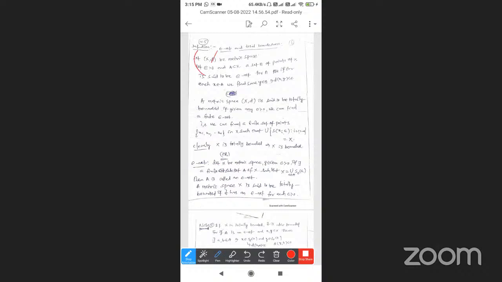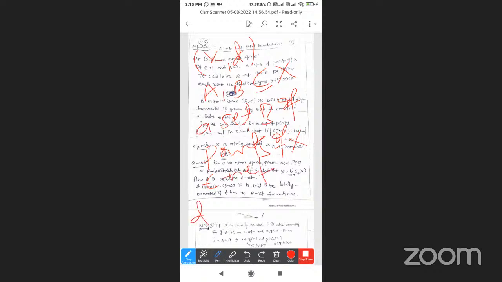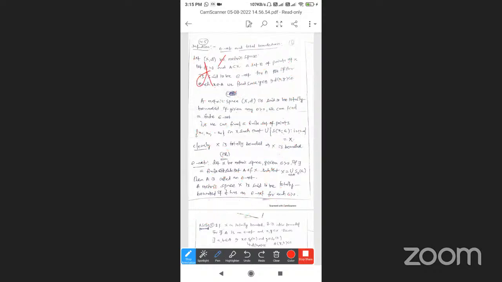Naturally, (X, d) is a metric space, and A and B are two subsets of X. B is a set of points of X, said to be an epsilon net if d(x, y) is less than epsilon for some y belonging to B, where x belongs to A and y belongs to B. So we are stating the definition for a metric space.